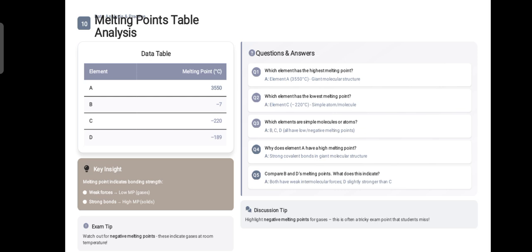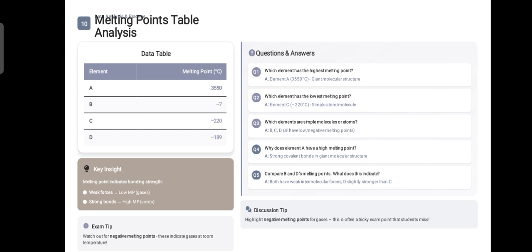Next, a table is given to you. Different elements A, B, C and D are given, and their melting points are there as well. Different questions concerning this table. The first question is, which has the highest melting point? So out of A, B, C and D, have a look at their melting points.